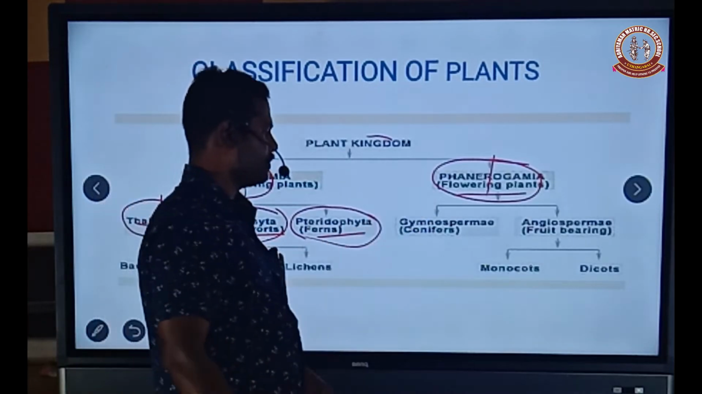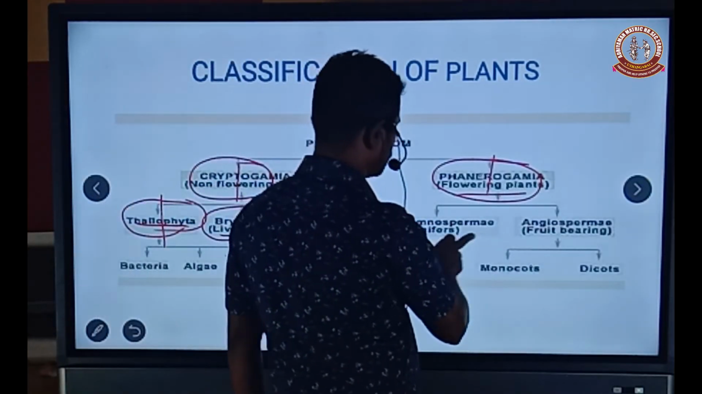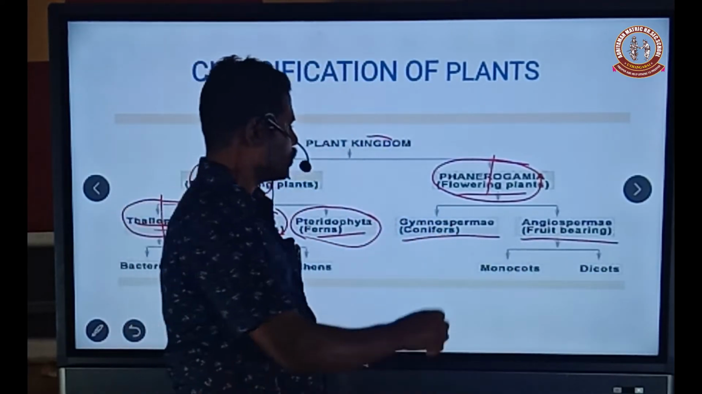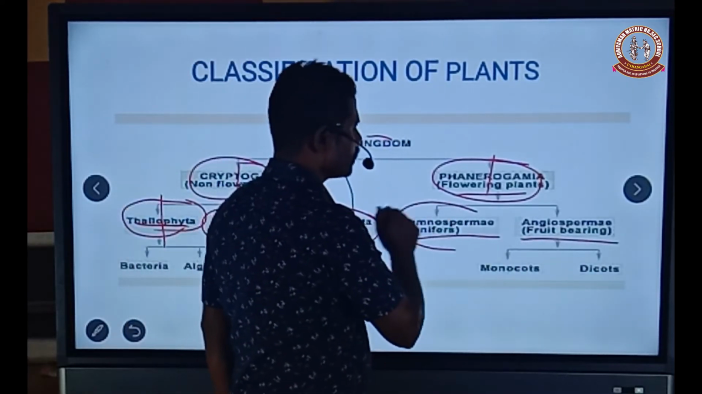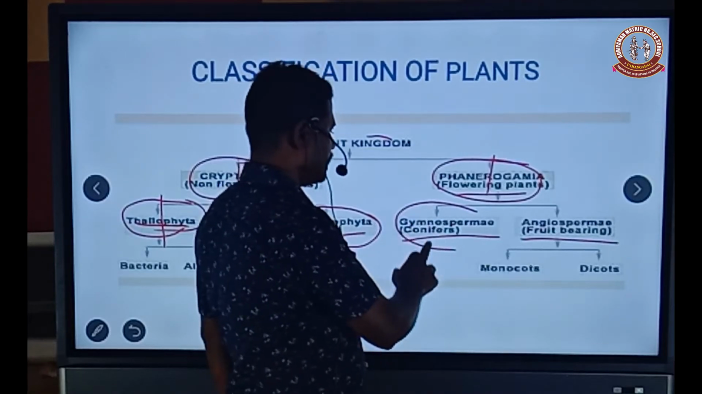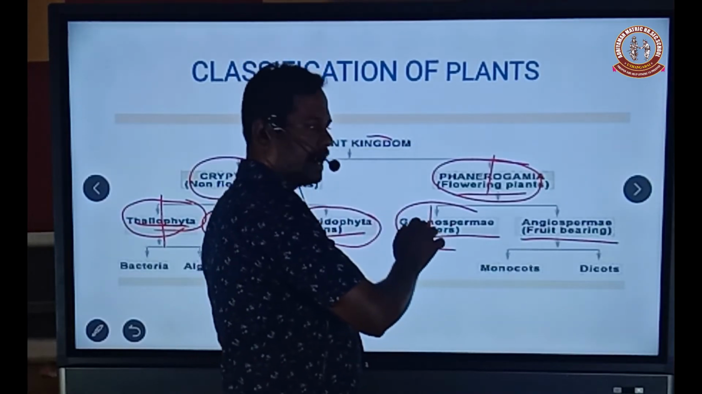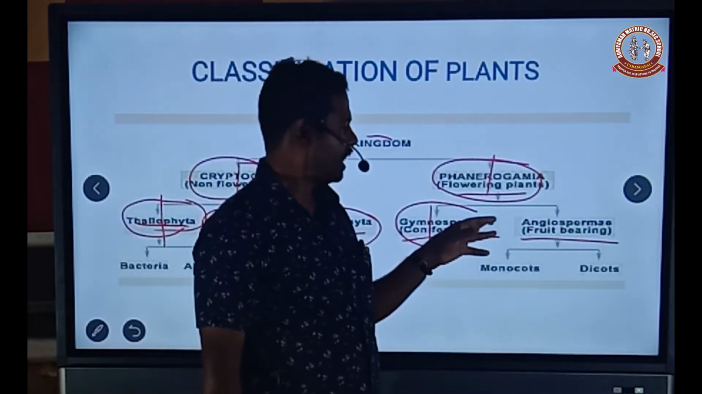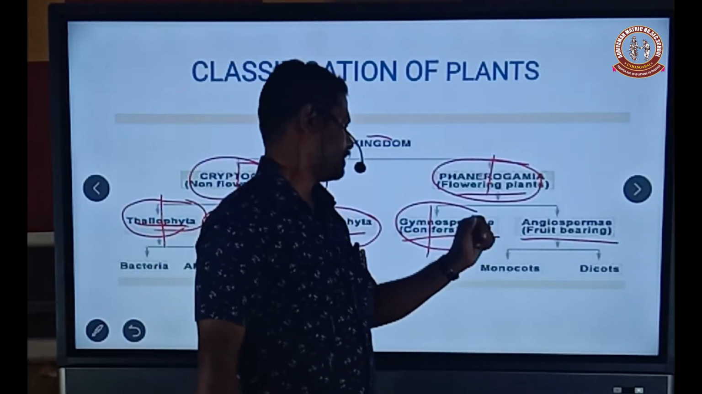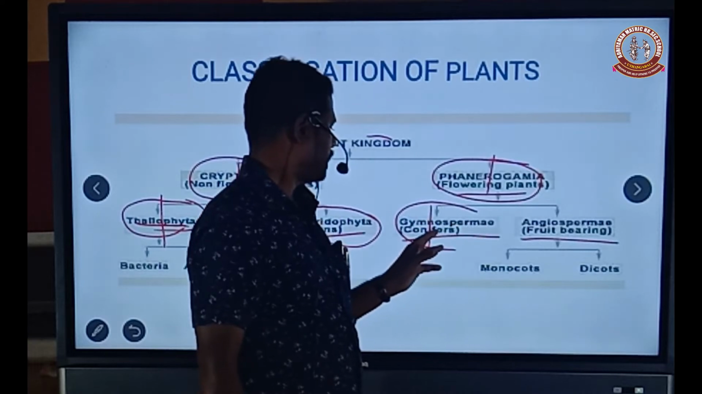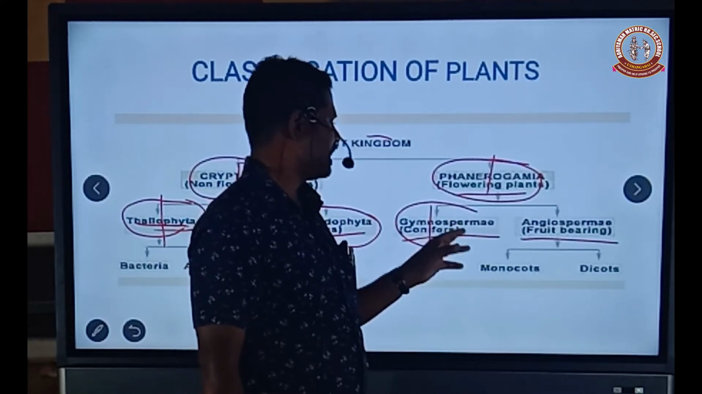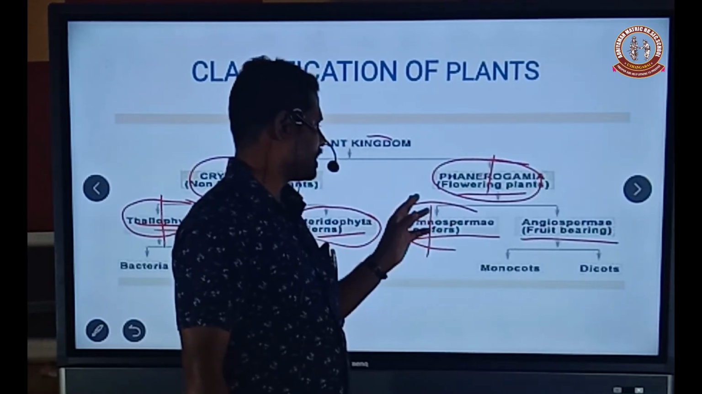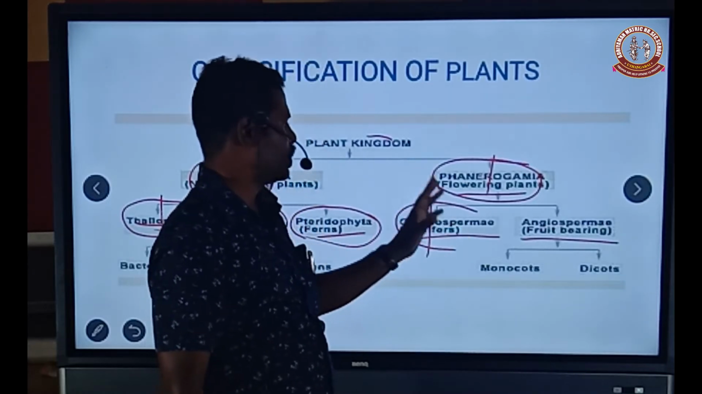The phanerogams are further classified into two types: gymnospermae and angiospermae. What is meant by gymnospermae? Gymno means naked and sperma means seed. The gymnosperms, such as conifers, are naked-seeded plants. Here the ovary is absent. So they are called naked-seeded plants, gymnospermae.